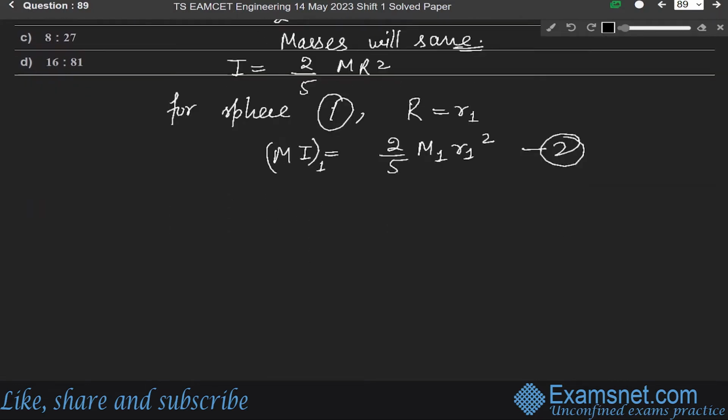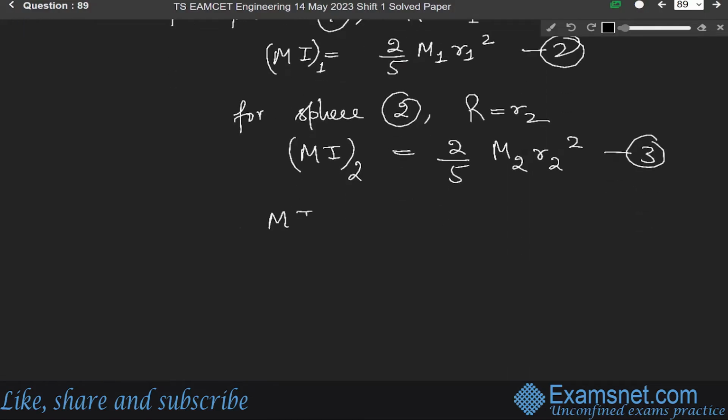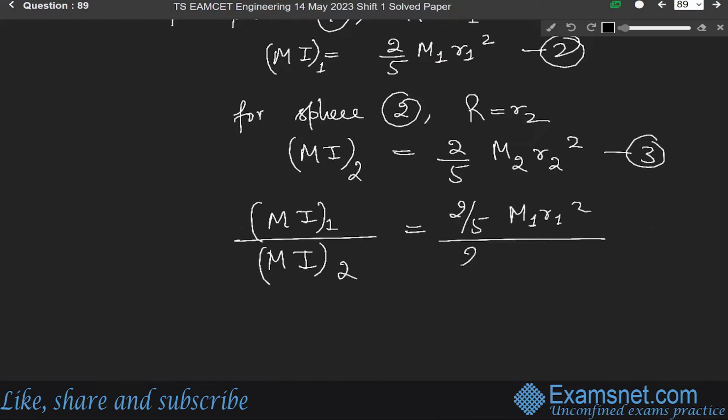Now, for sphere 2, let us say its radius will be R2. So the moment of inertia of the second sphere will be 2 by 5 m2 into R2 squared. Let us say this is equation 3. So dividing equation 2 by 3, the moment of inertia of the first one to the moment of inertia of the second one will be 2 by 5 m1 R1 squared over 2 by 5 m2 R2 squared.